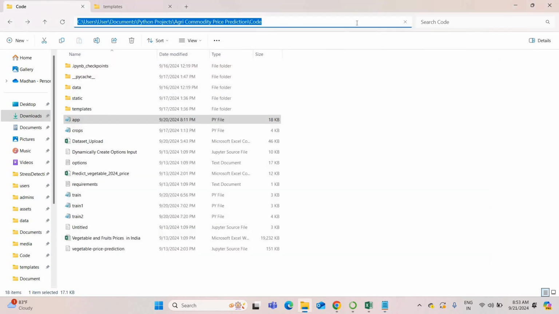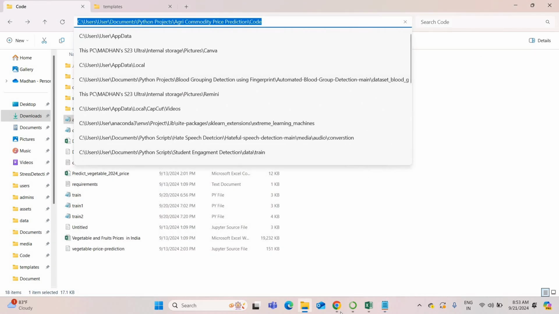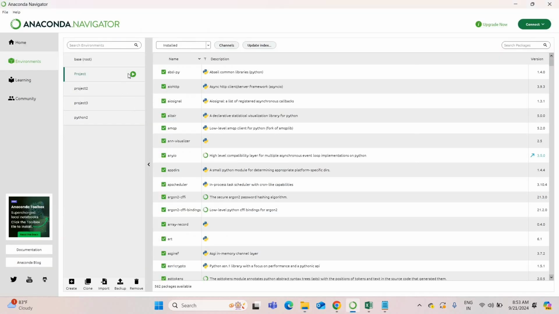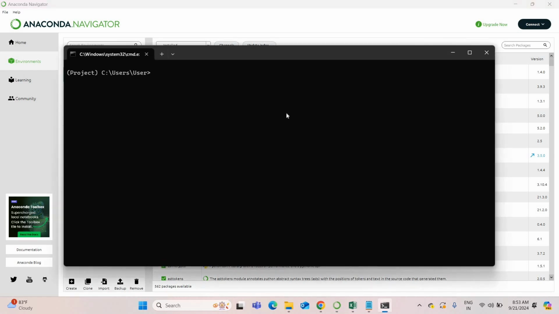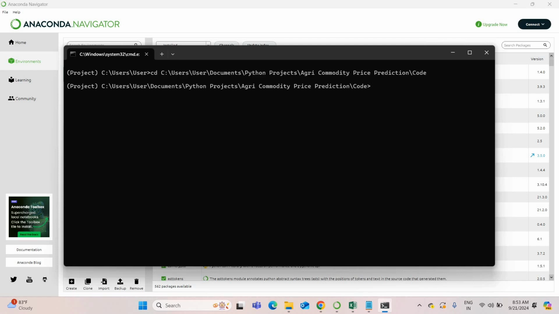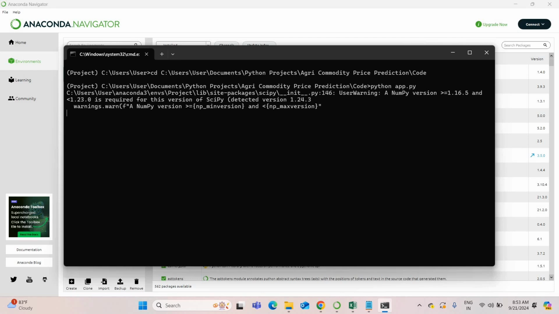To run this project, you have to copy the project location, then go to the Anaconda Navigator. From the Anaconda Navigator, open the project environment terminal. In the environment terminal, type cd, space, paste the project location, then press enter. To run the main code, you should type python space app.py. This is the main code execution command. Once you press enter, the project will run. So wait for the project to compile.